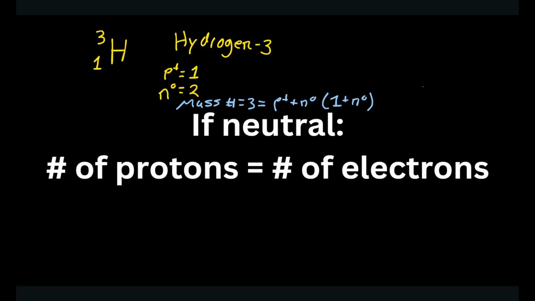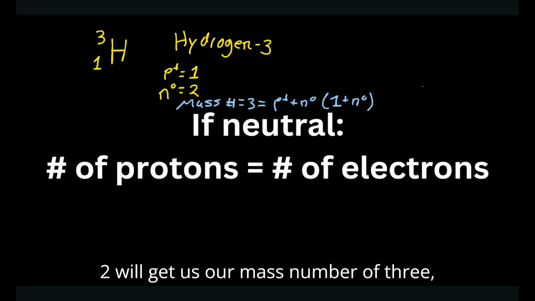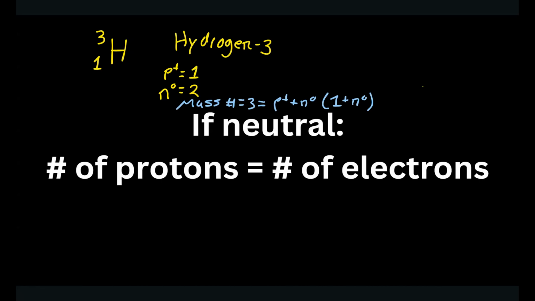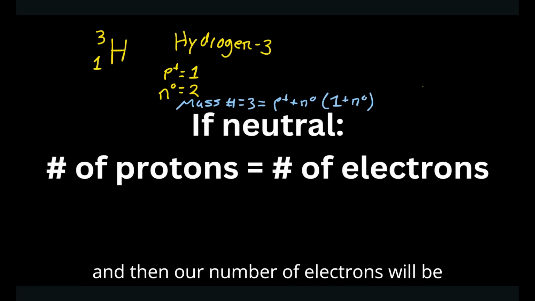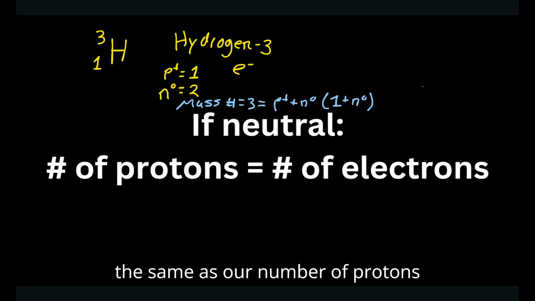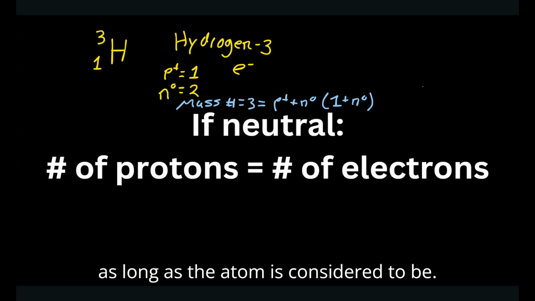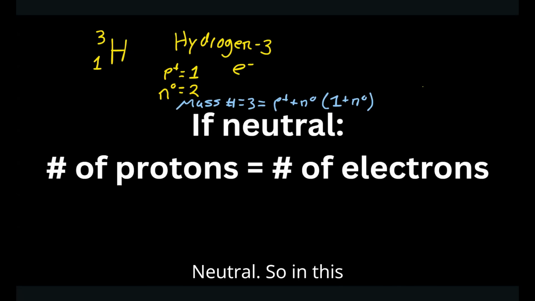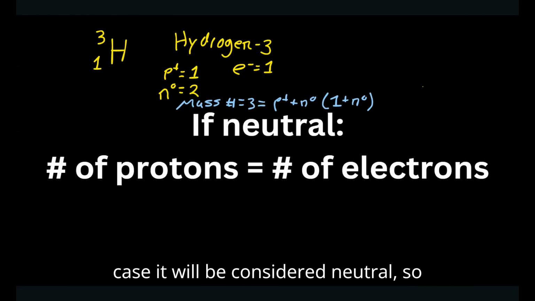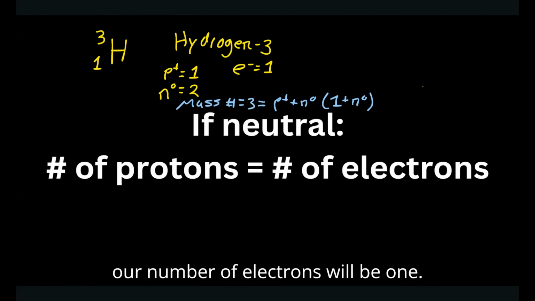So 1 plus 2 gets us our mass number of 3. Then our number of electrons will be the same as our number of protons, as long as the atom is considered to be neutral. In this case, it is considered neutral, so our number of electrons will be